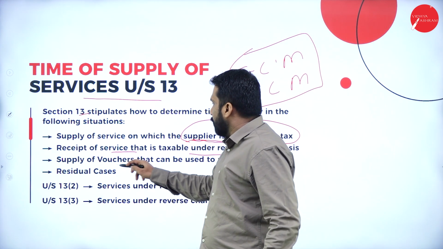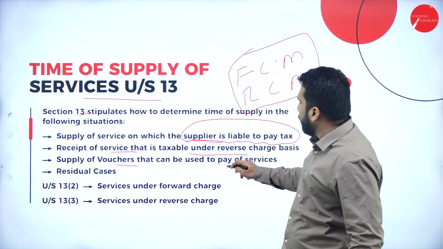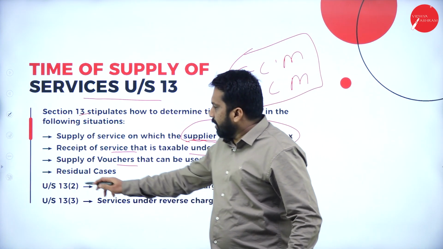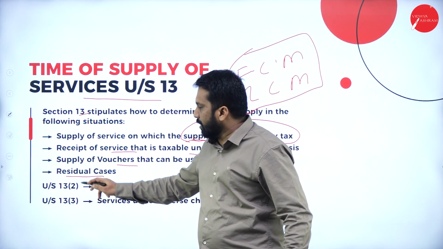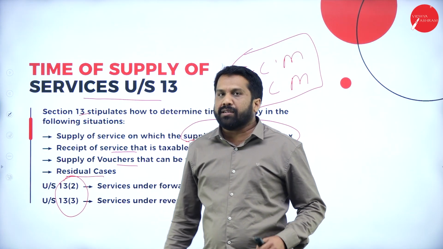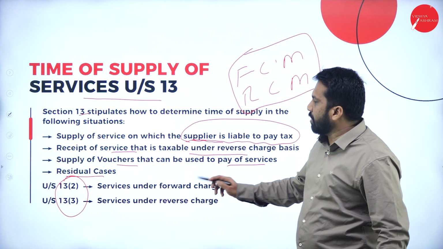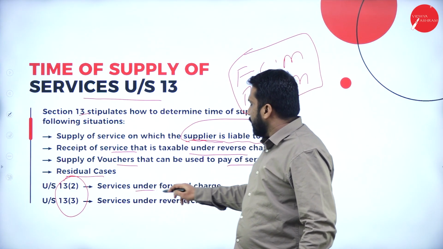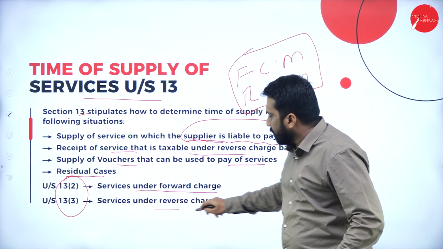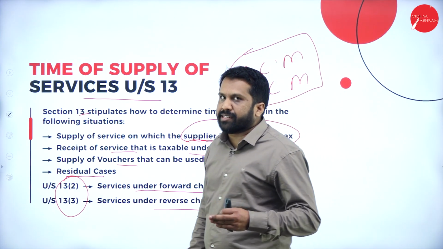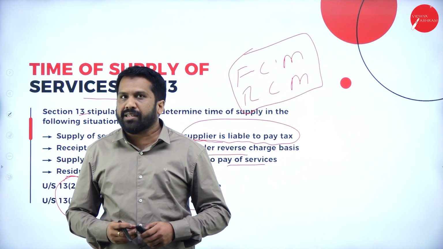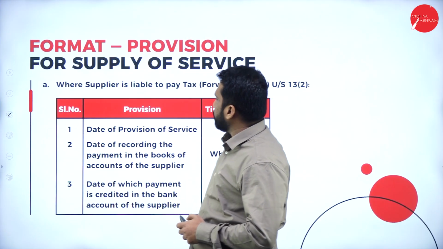Now, supply of vouchers that can be used to pay for services, and residual cases. In this, there are two sections. No need to remember any sections; just for your reference, you have to read it once. Services under forward charge, services under reverse charge. We'll go with two kinds of problems: one under reverse charge, one under forward charge.